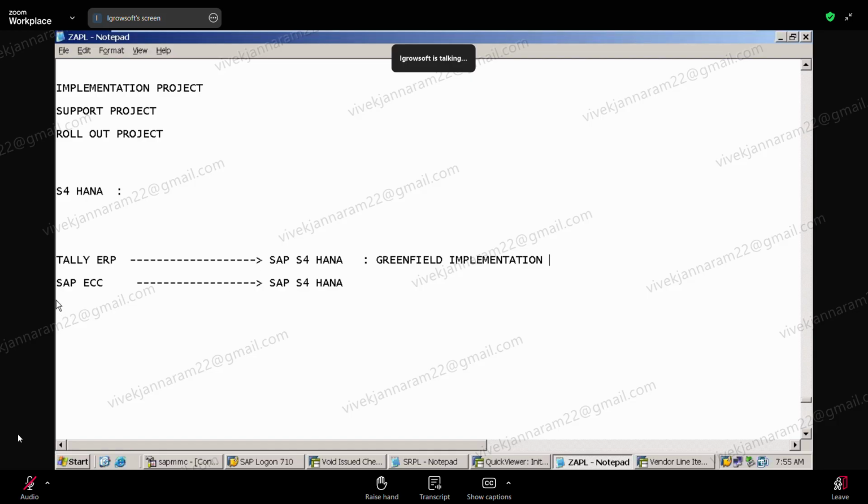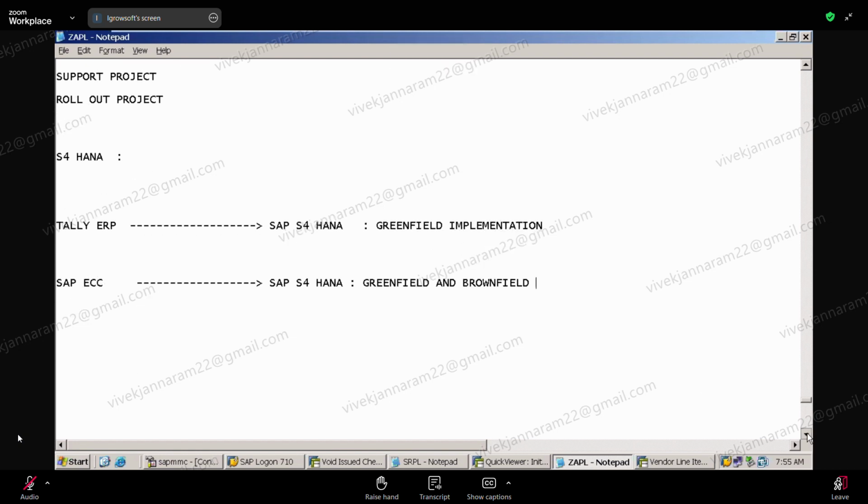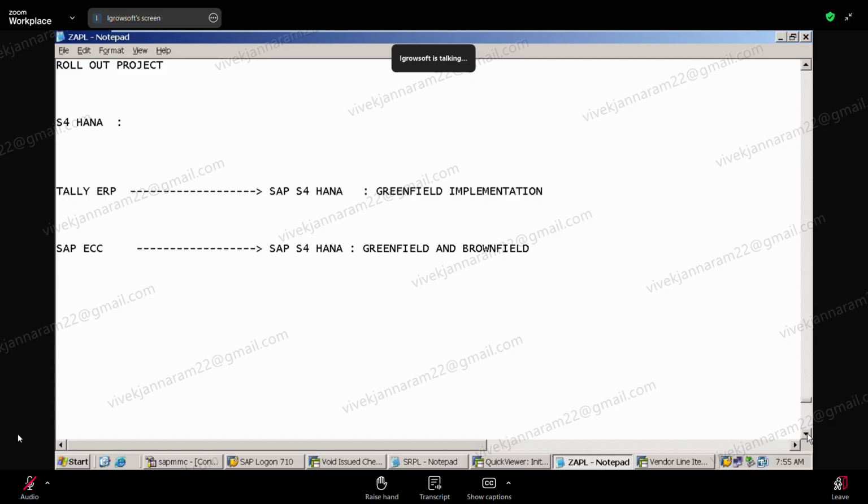But when it is coming to ECC to S4 HANA, there are two possibilities: greenfield and brownfield implementations are possible. Now what is the difference?